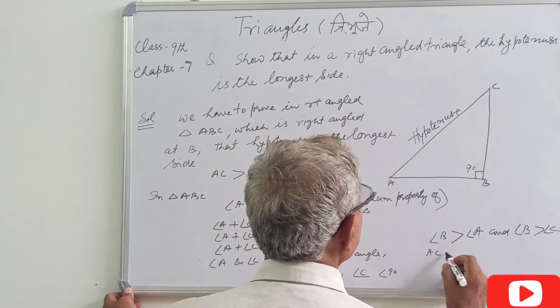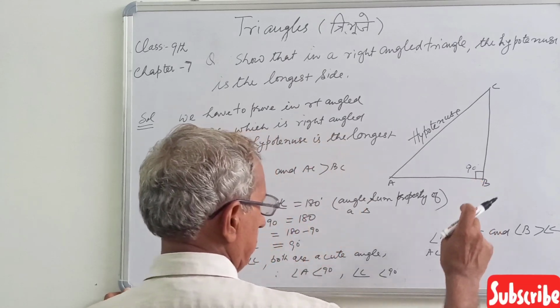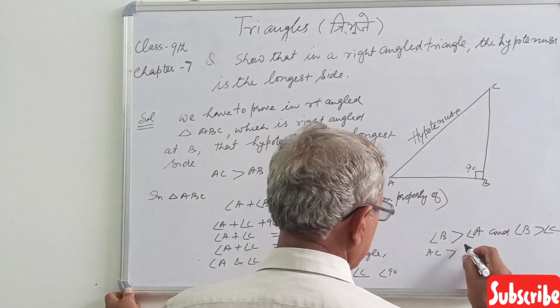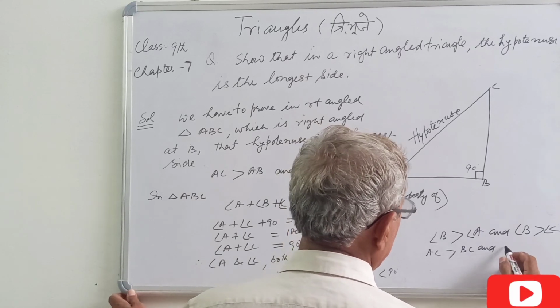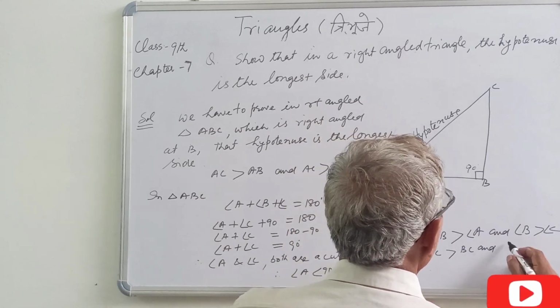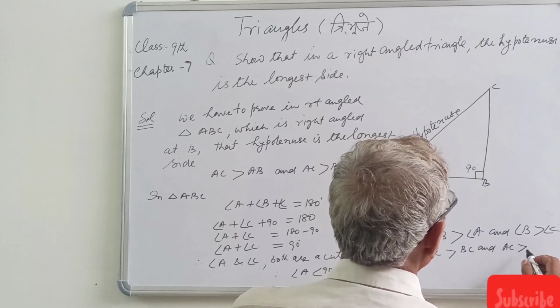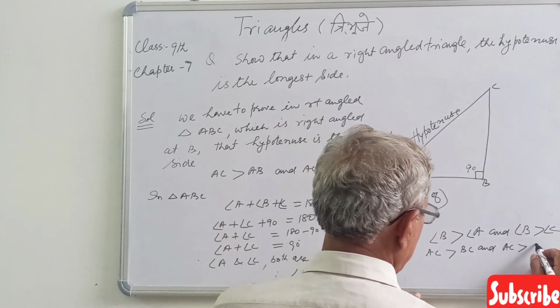Therefore, side AC is greater than BC and AC is also greater than AB.